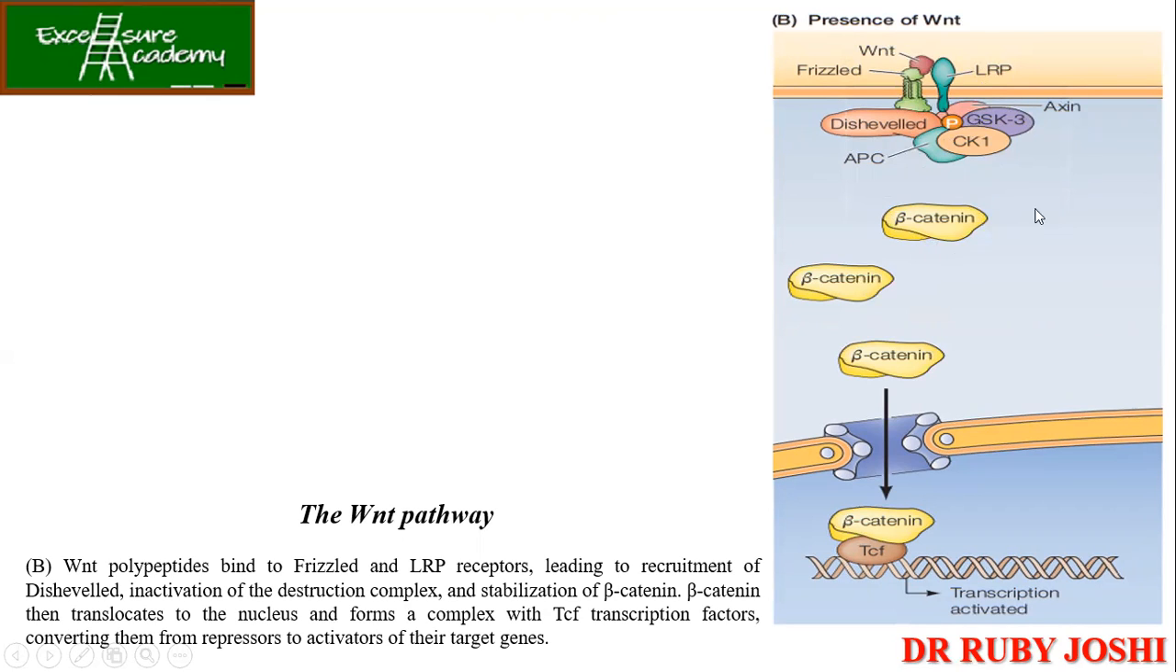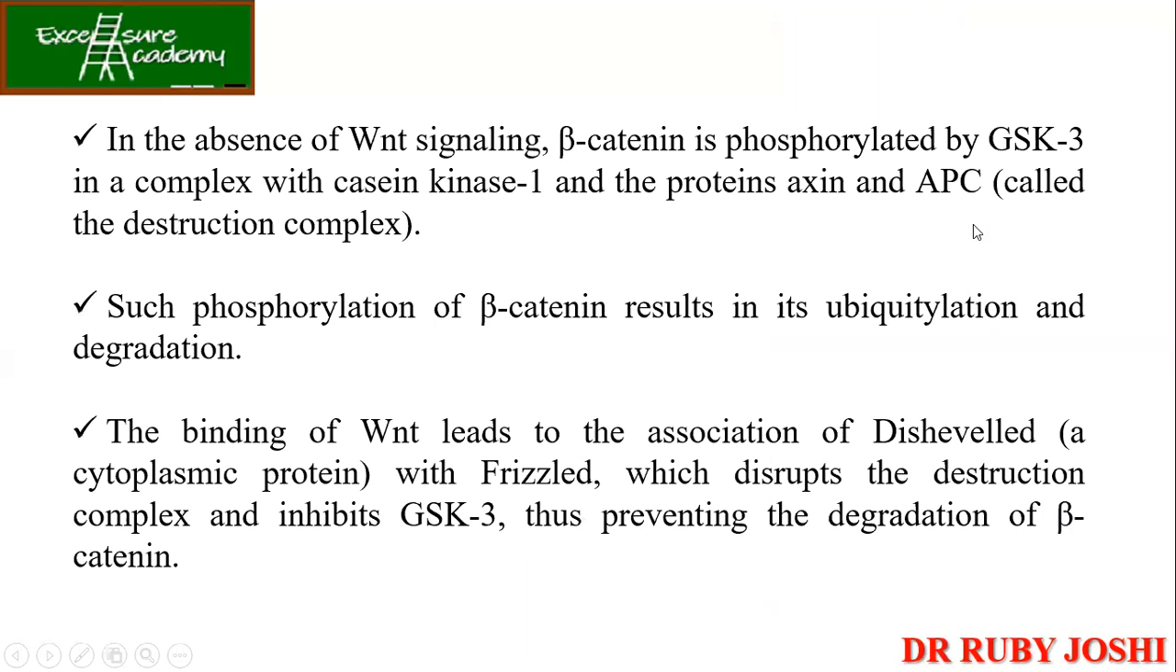Okay, active. So this beta catenin will be recruited inside the nucleus, and it will form a complex with the TCF transcription factors, and hence what will happen? It is going for the activation of the transcription, and it is helping in the gene expression. So in the absence of the Wnt signal, the beta catenin is being destroyed, whereas in the presence of the Wnt, the beta catenin is being stabilized, and hence the transcription of the genes is taking place.